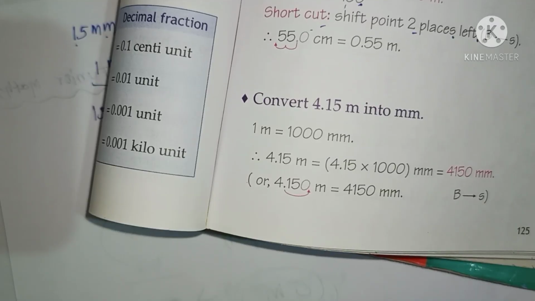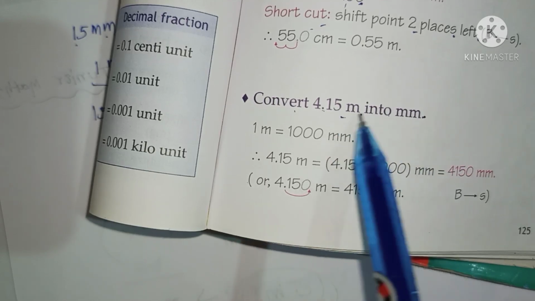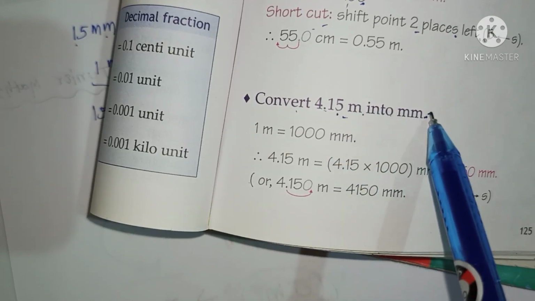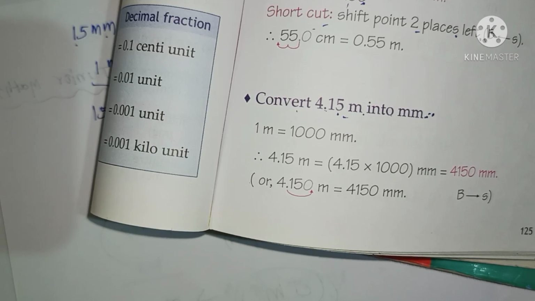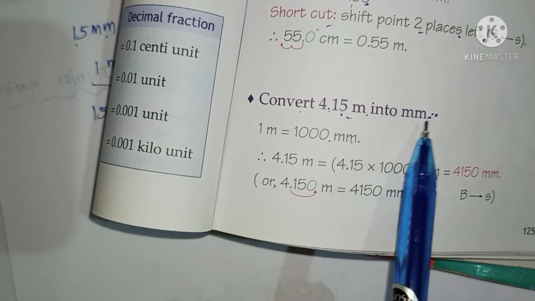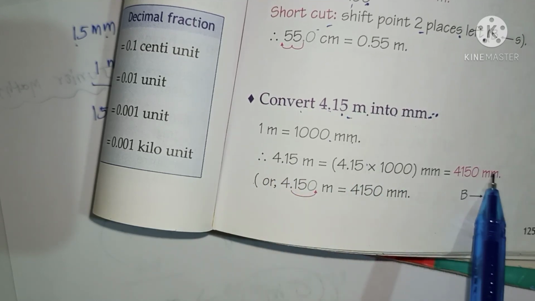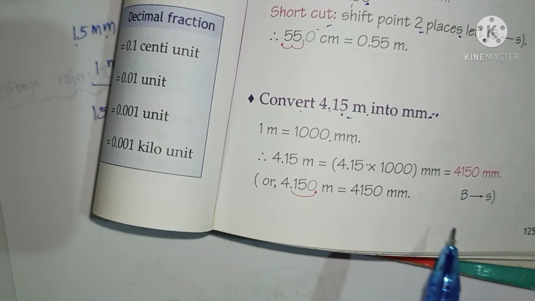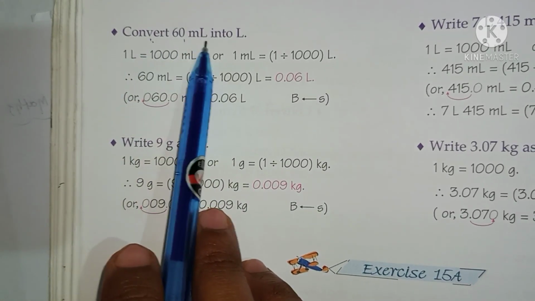Okay. One more example: convert 4.15 meter into millimeter. You want to convert meter to millimeter, from a greater unit to a smaller one, so definitely there will be multiplication. How much do you multiply by? You should remember this, very important. I am telling you again and again: 1 meter is equal to 1000 millimeter. As millimeter is asked, multiply 4.15 by 1000, then you will get 4150 millimeter. Is it clear?